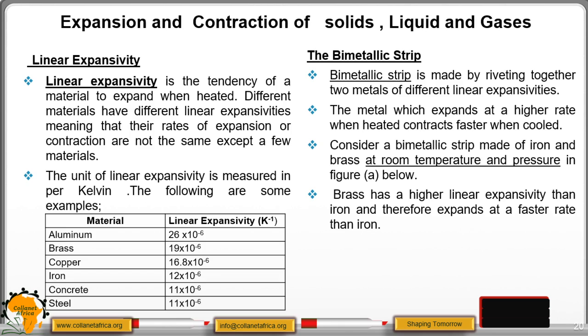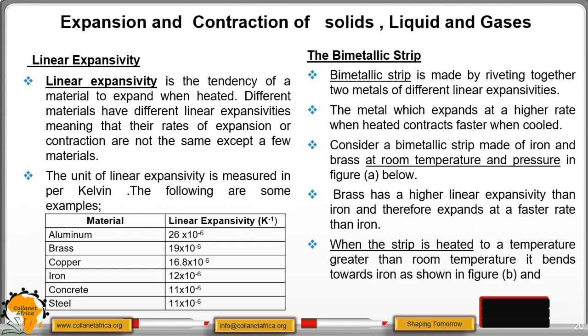For example, if we take a case where we have brass and iron at room temperature and pressure, you will find that they have the same length. But as you can see, the brass has a higher linear expansivity than iron, and therefore brass will expand at a faster rate than iron.